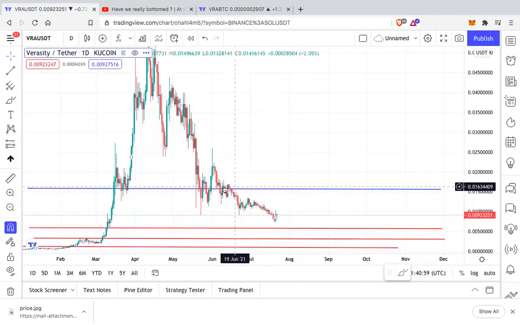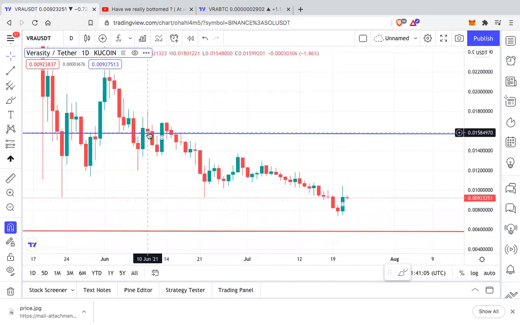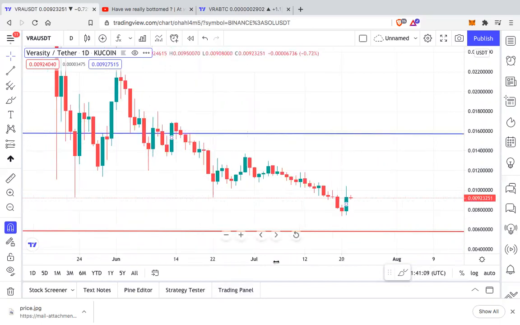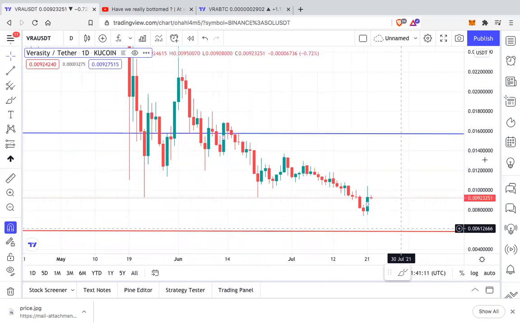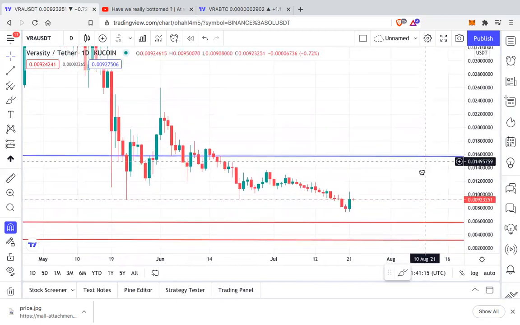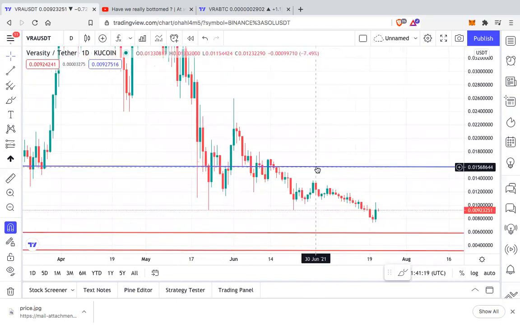If you can see here, this is the price that is getting rejected. Just look at this, $0.015. It is getting rejected, and that is leading to a downfall. For us to be fully bullish, flip bullish on the daily time frame as of today, VRA needs to flip 0.015 into support.